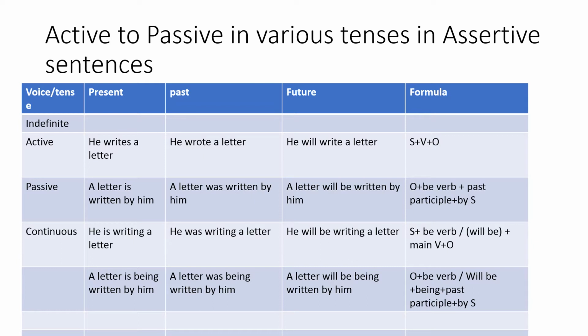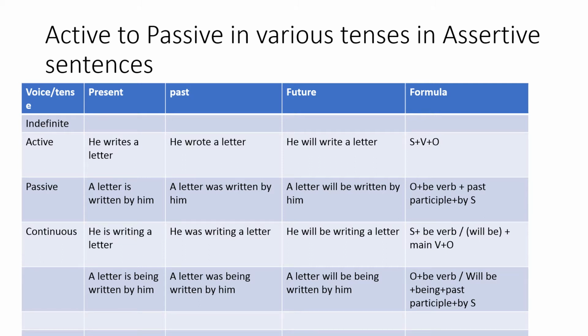So the first, assertive sentences, can be of various tenses like present, past and future, and every tense will again be subdivided into indefinite, continuous and perfect. Perfect continuous I will not touch upon because it is not used, so I will limit my discussion to indefinite, continuous and perfect tenses across all the three tenses, present, past and future.